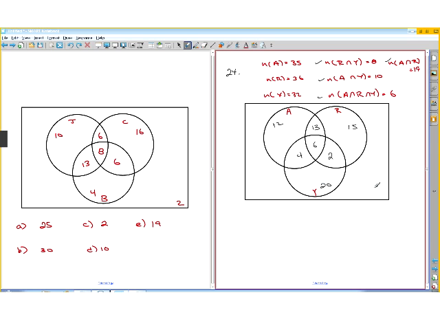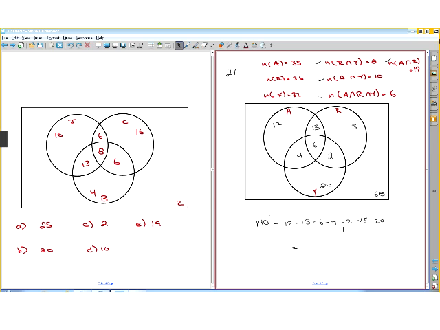And then to find what we have left here, the people who don't believe any of these things, we add all these numbers together and we subtract them from 140 because that was the total number of adults. So it's 12, 13, 6, 4, 2, 15, and 20. If I do that, I get 140 minus 12 minus 13 minus 6 minus 4 minus 2 minus 15 minus 20, and I get 68, which is what they have in the book. So they have this one wrong.